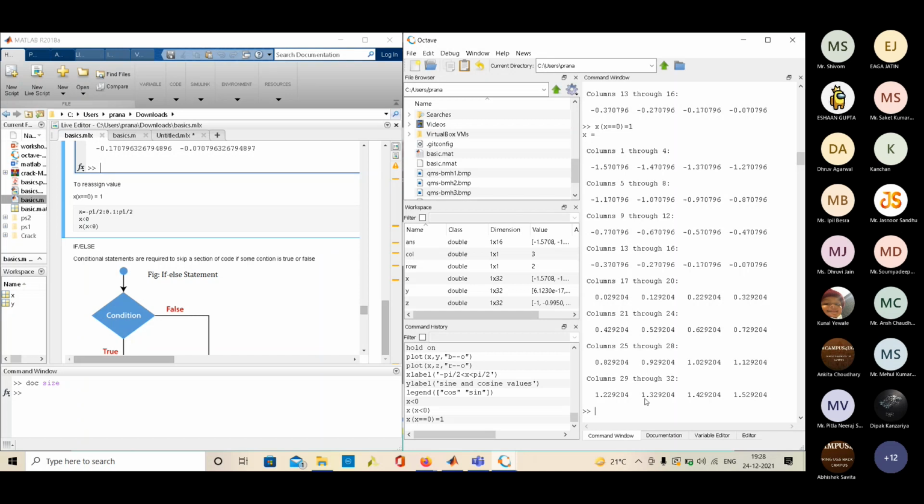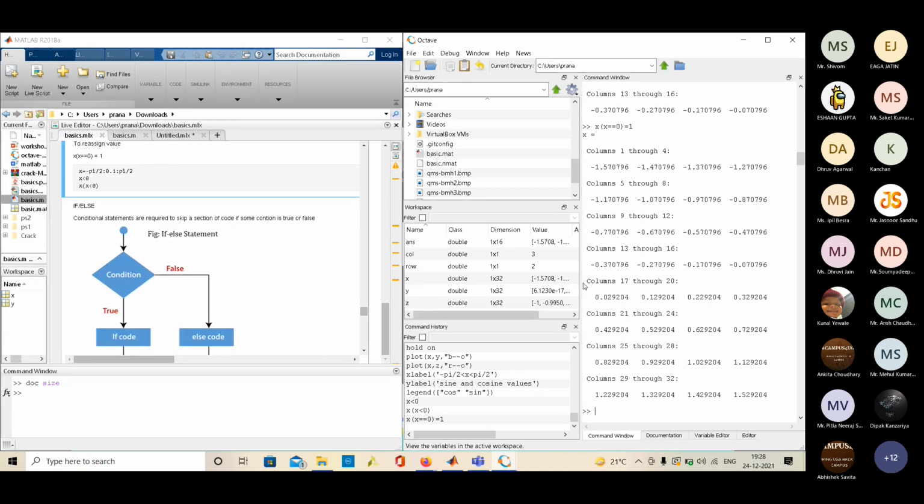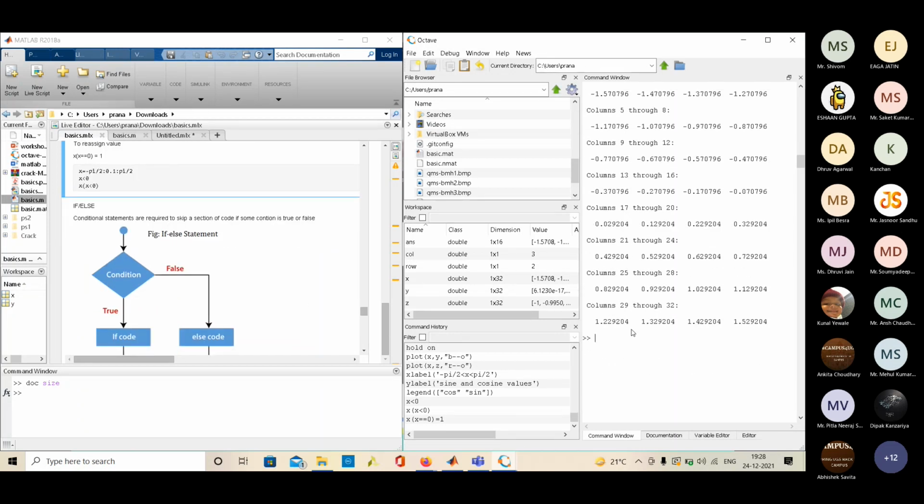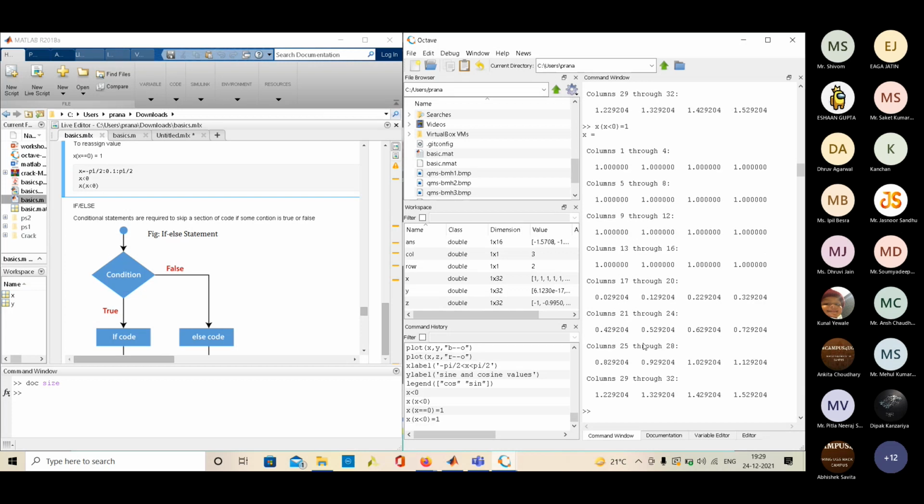It's not visible, so let me write x less than 0 to 1. So all the values change to 1 for x less than 0.